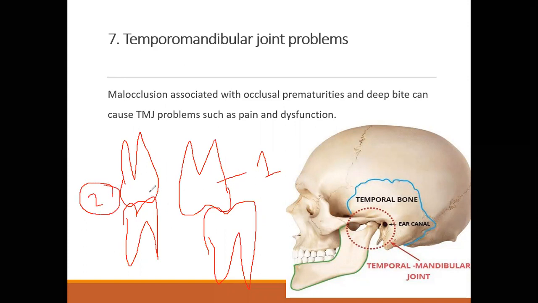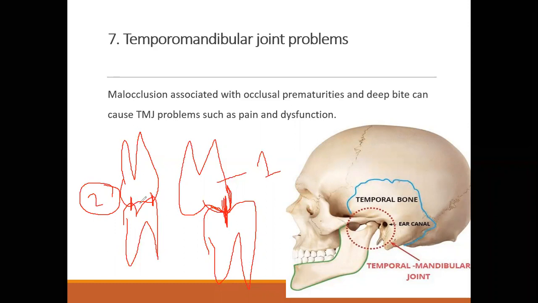But when we see here in picture number 2, this is not normal occlusion. This is malocclusion. Can you see here point-to-point contact between the teeth? Normally, the mesiobuccal cusp of upper molar was supposed to lie in the central groove of lower first permanent molar. That is normal occlusion. When normal occlusion is not present like this, and the posterior teeth are arranged in some other way, that is called malocclusion.